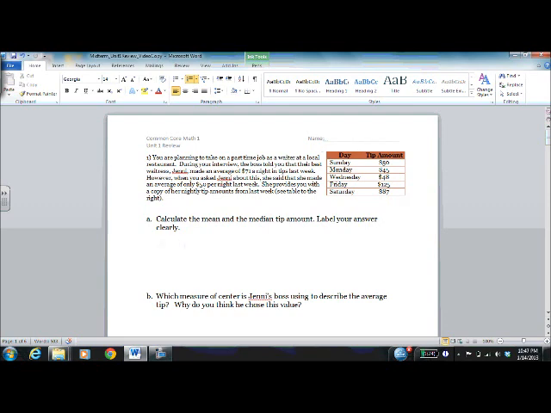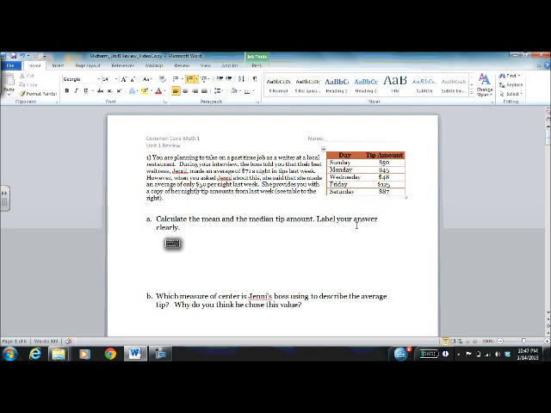So number 1 from the Unit 1 test review says, you're planning to take on a part-time job as a waiter at a local restaurant. During your interview, the boss told you that their best waitress, Jenny, made an average of $71 a night in tips last week. However, when you asked Jenny about this, she said that she made an average of only $50 per night last week. She provides you with a copy of her nightly tip amounts from last week.